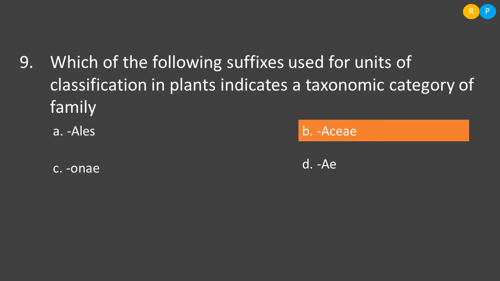The ninth question is, which of the following suffixes used for the units of classification in plants indicates a taxonomic category of family? In this question they have asked, what is the suffix used for the family while classifying the plants? They have given some options. The first option is having the suffix ALES.